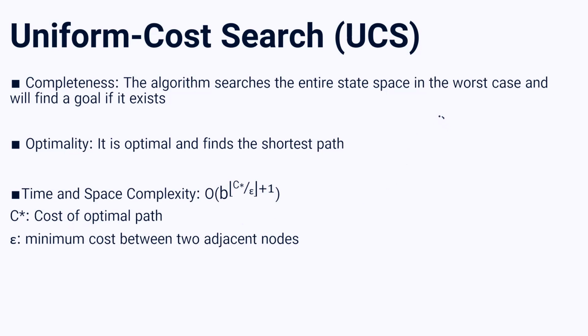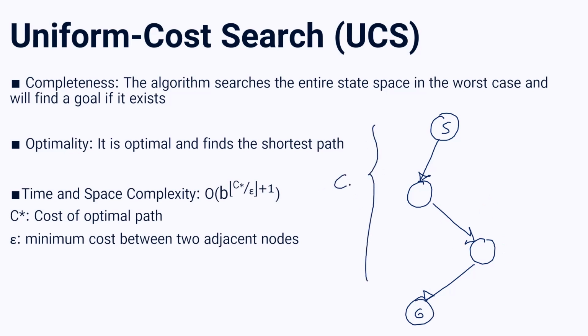So let's have a simple figure. Consider we have this path to reach my goal state, and the total path cost here would be C star. And we say epsilon is the minimum cost between two adjacent nodes. So we can call this epsilon, and this epsilon. To find out the number of nodes that we checked in this path, we have to divide C star by epsilon.